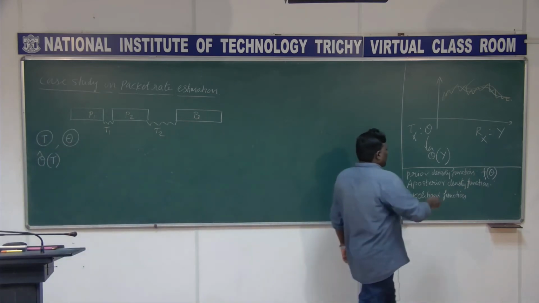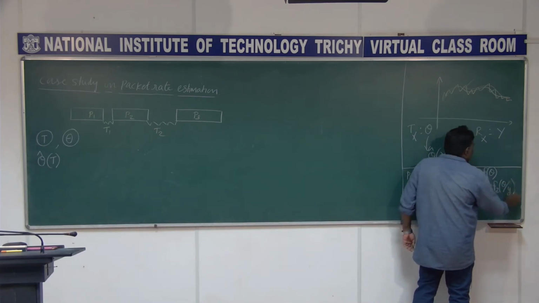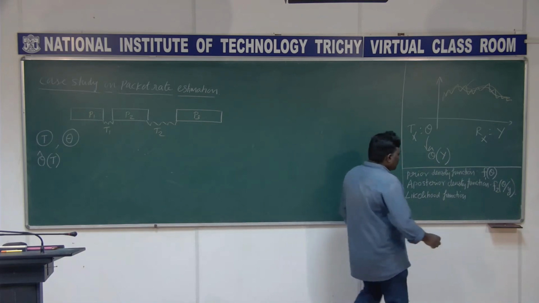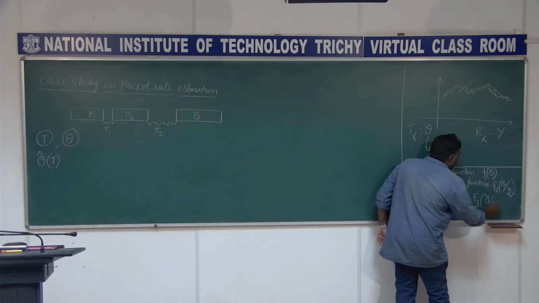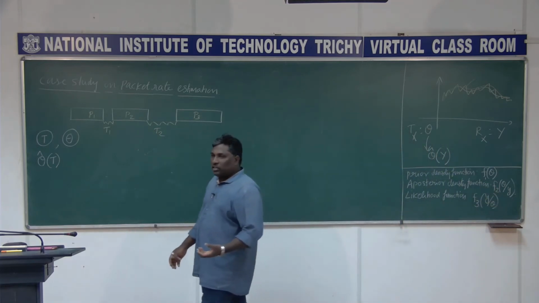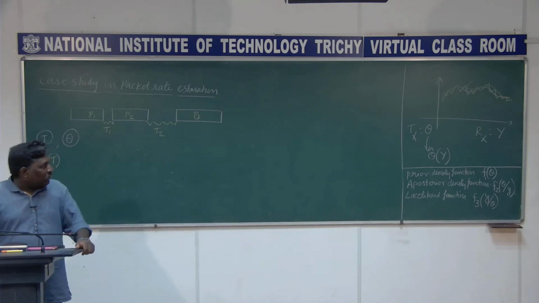Y. This is theta given y. And we have a third one, which is the other way around, y given theta. So prior density, posterior, and then likelihood.